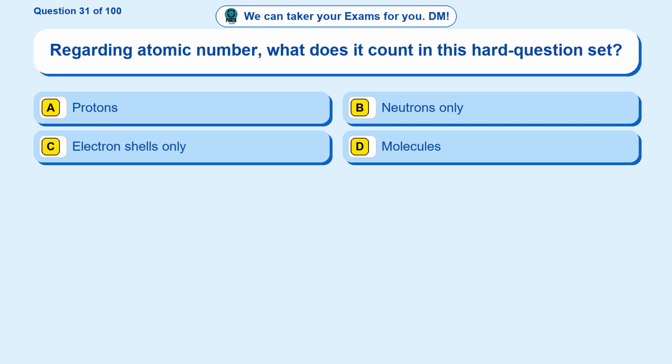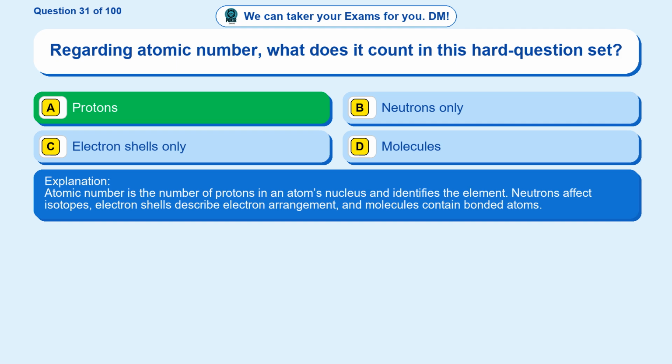Question 31. Regarding atomic number, what does it count in this hard question set? Option A, protons. Option B, neutrons only. Option C, electron shells only. Option D, molecules. The correct answer is option A. Protons. Atomic number is the number of protons in an atom's nucleus and identifies the element. Neutrons affect isotopes, electron shells describe electron arrangement, and molecules contain bonded atoms.